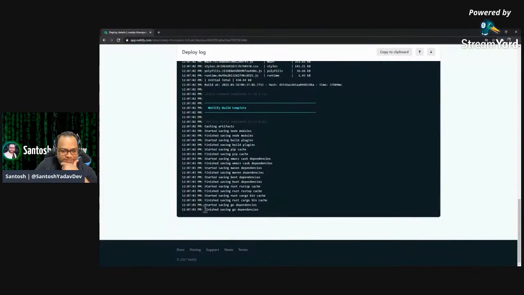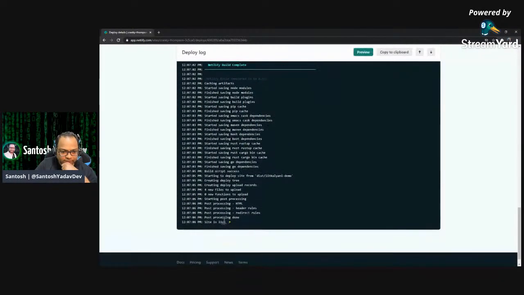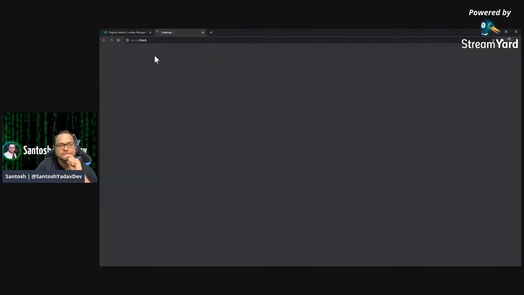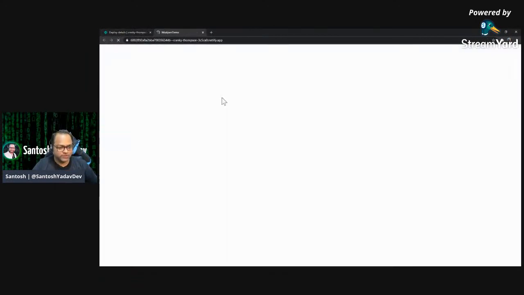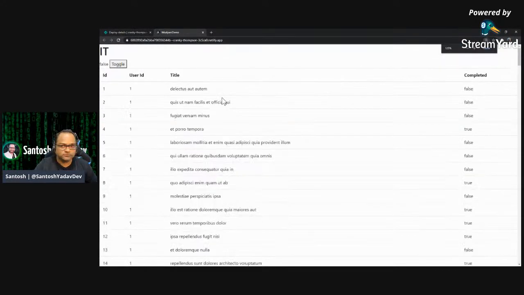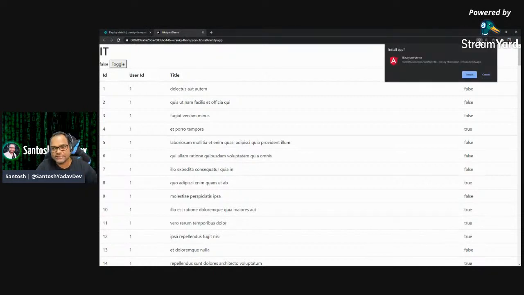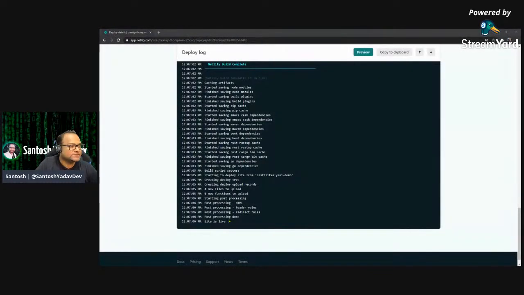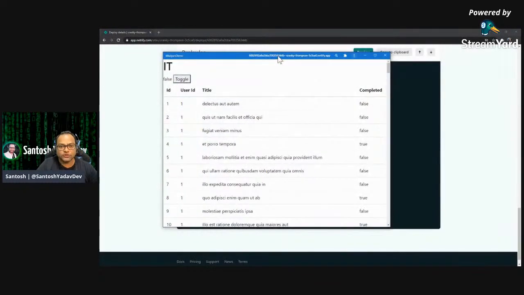Okay, so done. It says the site is live, and now you can just click on preview. And where is the PWA here? Let me show you. Did you notice this plus? You can click on this plus and say install, and this is how it looks on your desktop. So it feels like you have a desktop application.